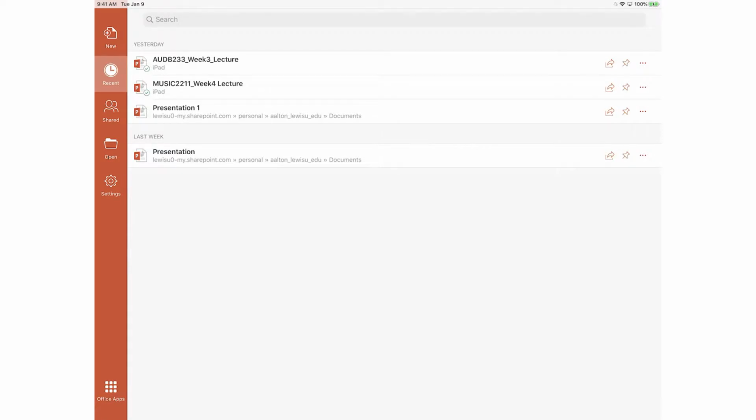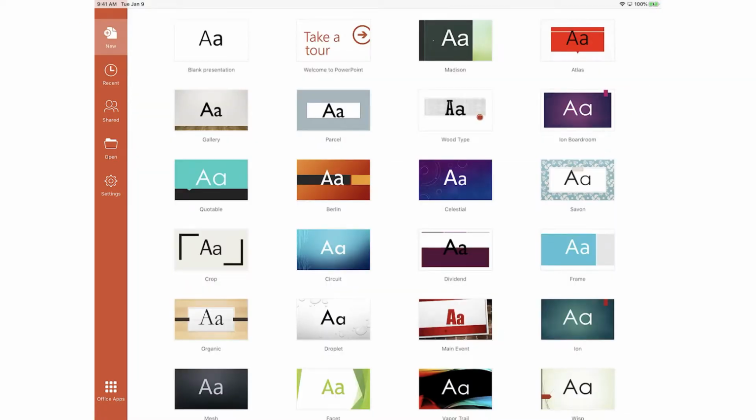Keep in mind that Lewis University provides all faculty with an Office 365 account, and to get the most out of this app, being able to log in with your Office 365 and Lewis University login will open up all of the available features. Once the app itself opens, you'll notice that we have the ability to open pre-existing recordings, or we can start a new presentation. We'll go ahead in this example and we'll start a new presentation in the upper left-hand corner.